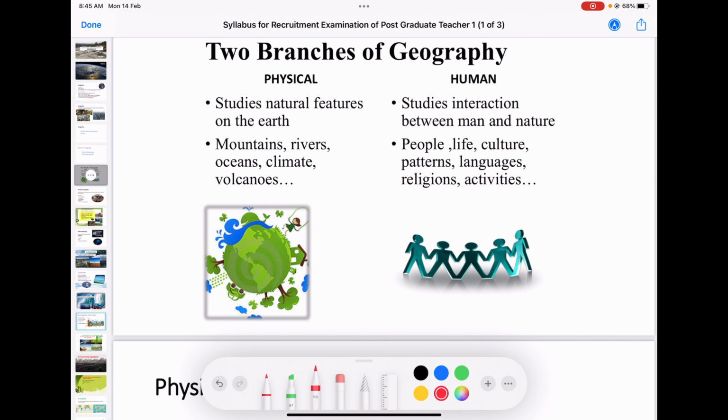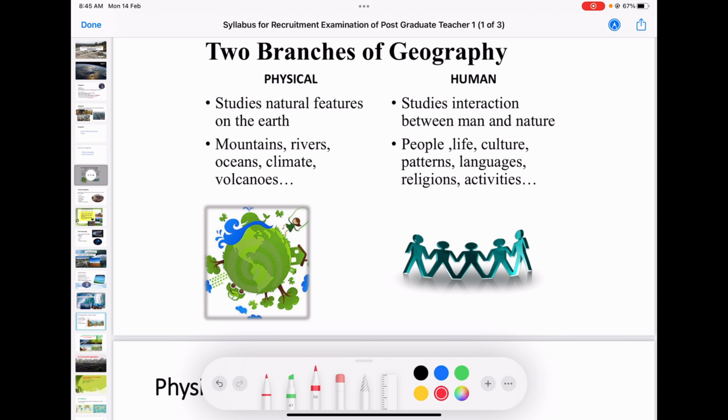What is physical geography? Physical geography is the study of natural features on the Earth's surface. It involves how the universe has evolved, how the galaxies have evolved, how the solar system has evolved, how the Earth's surface has evolved, and how the landforms are divided. We know the first order landforms, second order landforms, third order landforms; we have studied that.